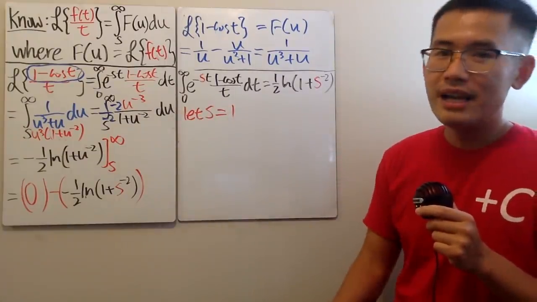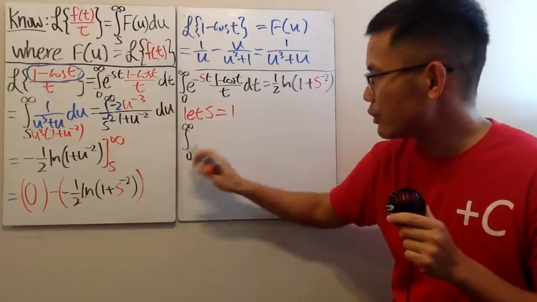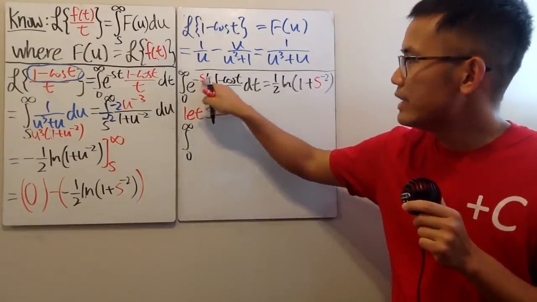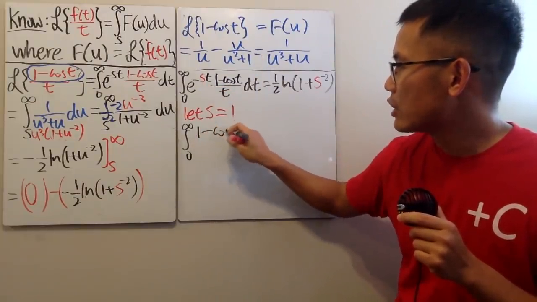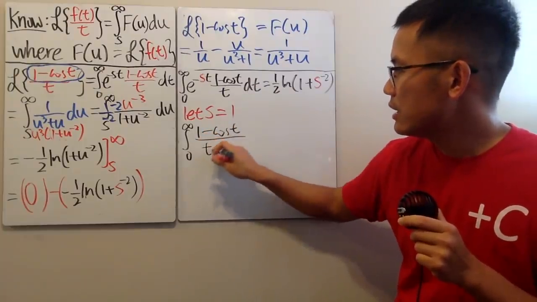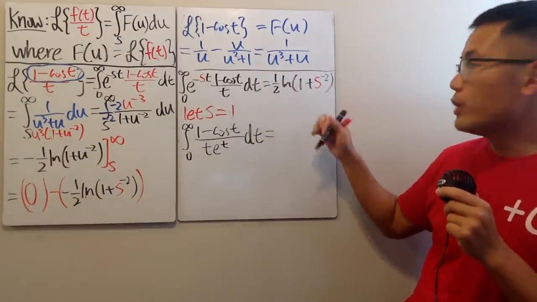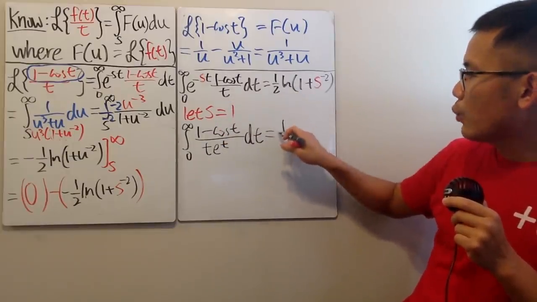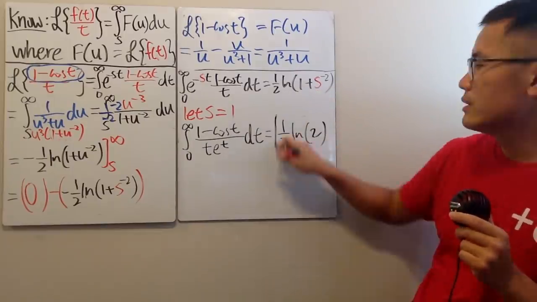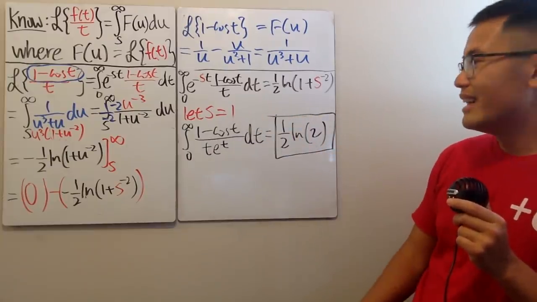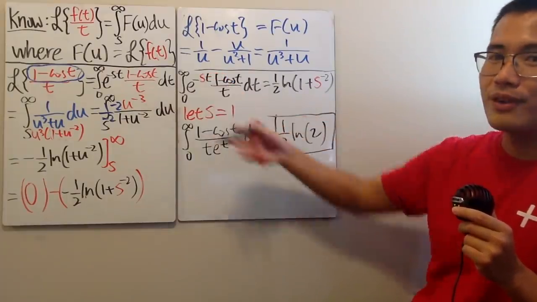All we have to do is let s equal 1, because that, you will see, on the left hand side, we get the integral going from 0 to infinity. We get e to the -1t, which we can bring down to the denominator, and we just have 1 minus cosine t over t e to the positive t dt. And then on the right hand side, all we have to do is to put the 1 right here, so we get 1/2 ln of 1 plus 1, which is ln 2, like this. That is it, right? Very good, huh? And of course, you can just try to do with other ones if you like. You can put a 2, 3, 4, 5 whatsoever, but this is it.